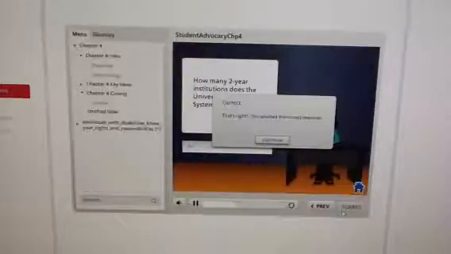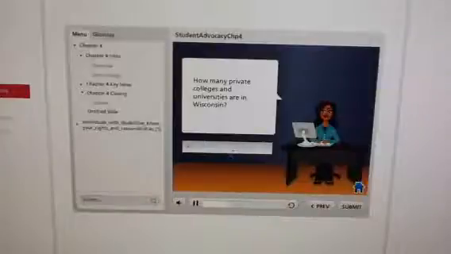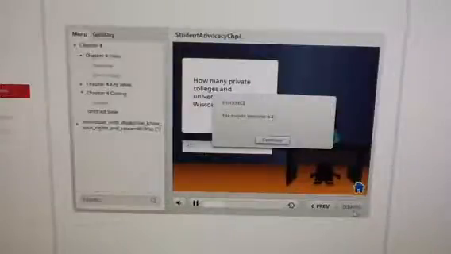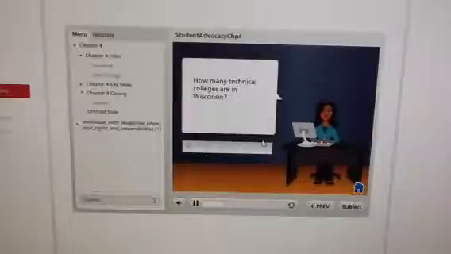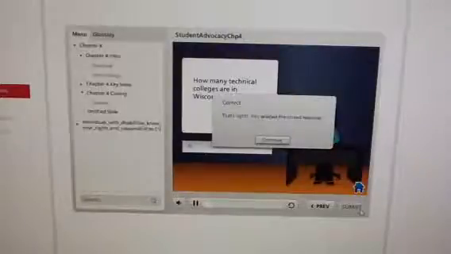You selected the correct response. How many private colleges and universities are in Wisconsin? Incorrect. The correct response is 21. How many technical colleges are in Wisconsin? Correct. That's right. You selected the correct response.